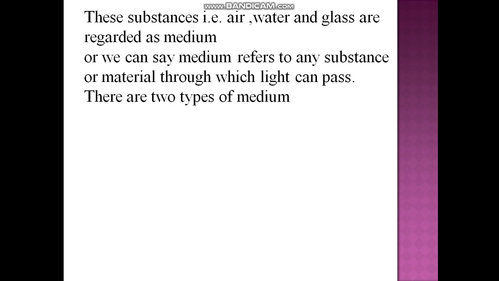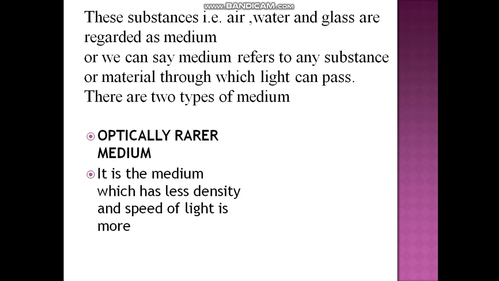These substances, that is air, water and glass, are regarded as medium, or we can say medium refers to any substance or material through which light can pass. There are two types of medium.